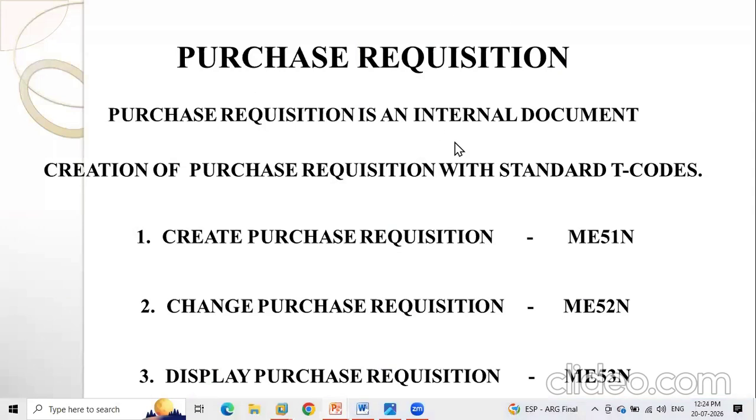First one is the purchase requisition. Purchase requisition means this is an internal document. Most of the time it will be system created; the system MRP, material requirements planning, it is called, will throw you the purchase requisition. In rare cases we are creating this in a manual way. So if you are in the planning team, or if you are in a product based company, you will have the opportunity to create the purchase requisition as well.